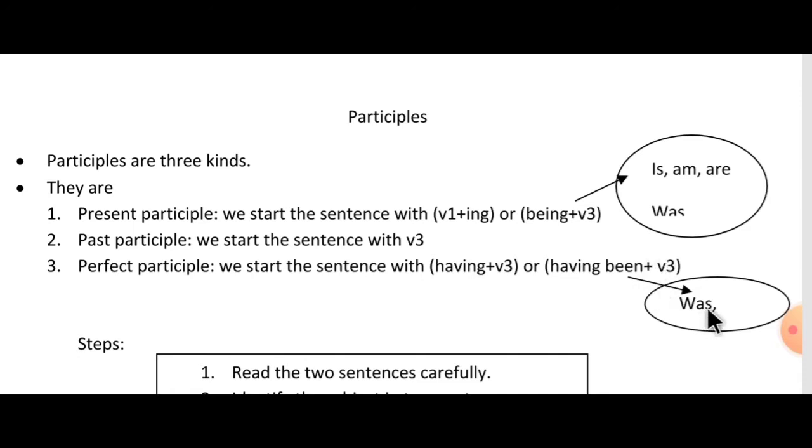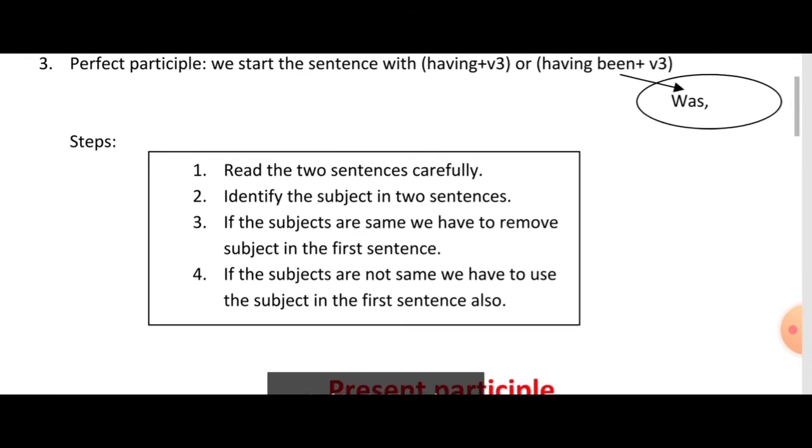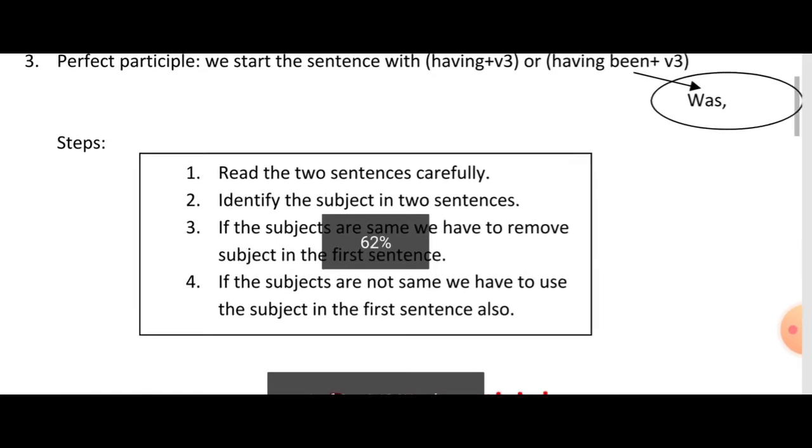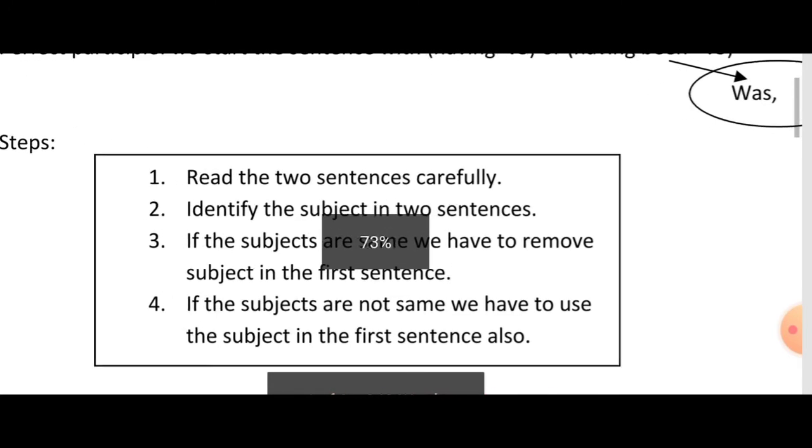In the given sentence, if was, were are there, we can start the sentence with having been plus V3. Otherwise, having plus V3 only. Hope all of you understood the three participles. Let us see the steps. There are 4 steps to write the participles.